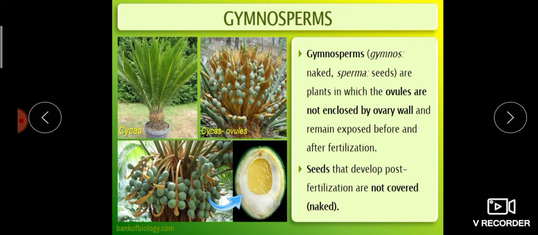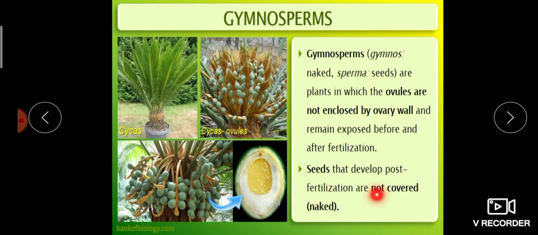Normally the ovules are enclosed by the ovary wall, but in gymnosperms the ovules are not enclosed by the ovary wall. Hence it is naked in nature. The ovules remain exposed before and after fertilization. Even after fertilization, the seeds that develop are also not covered.